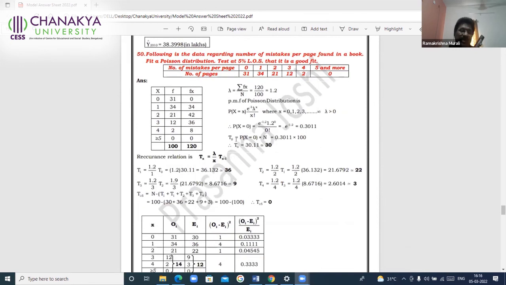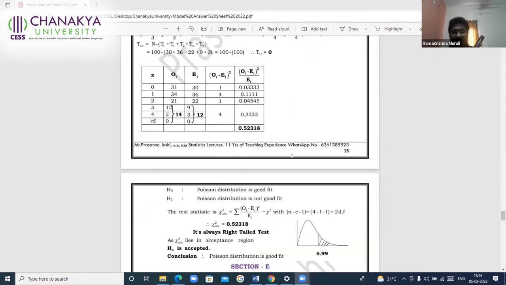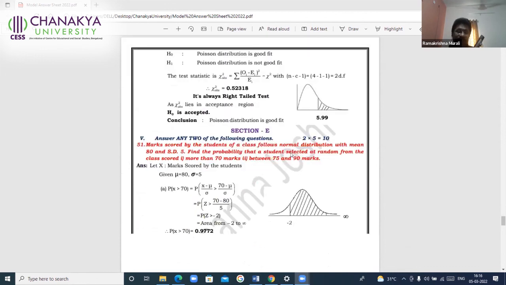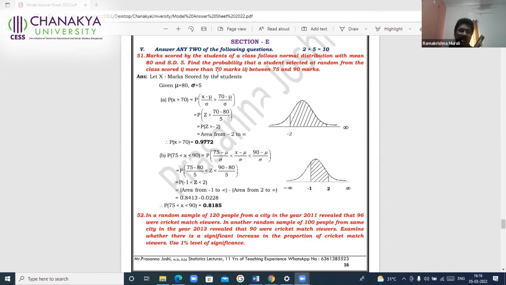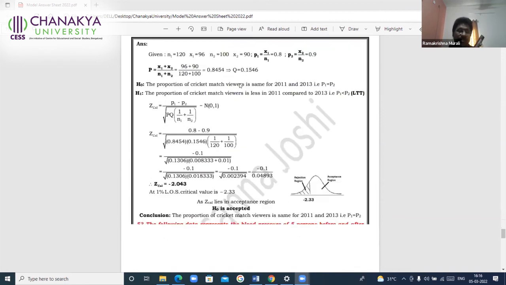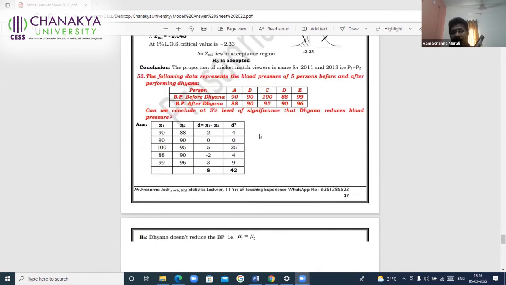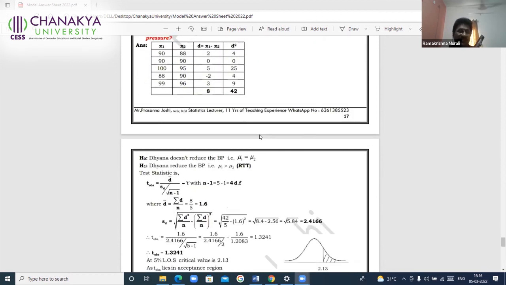So then this is a fitting of Poisson distribution and testing whether it follows Poisson or not. Fitting of Poisson distribution is from theoretical distributions. Verifying whether it follows Poisson distribution or not is from inference. Together it is asked. And here it is the normal distribution. As far as possible, draw the normal curve and then solve the problem. It is always better. So one is from theoretical distributions. The other two: this is for the equality of proportions, and this is for a paired t-test from inference.